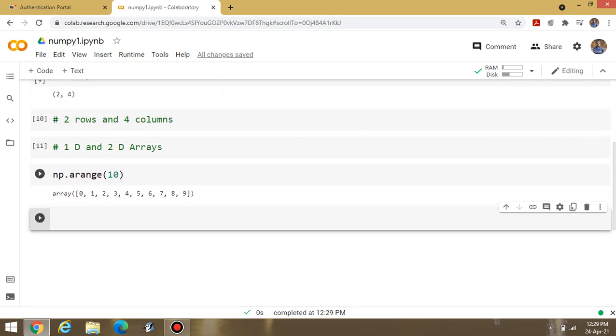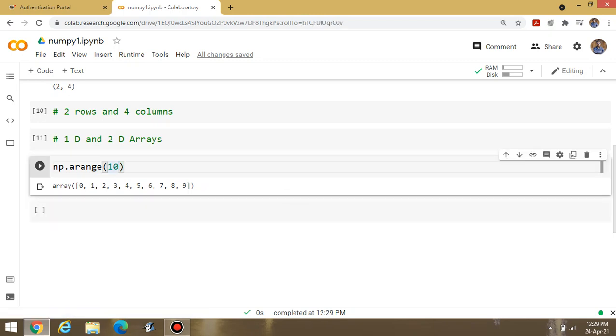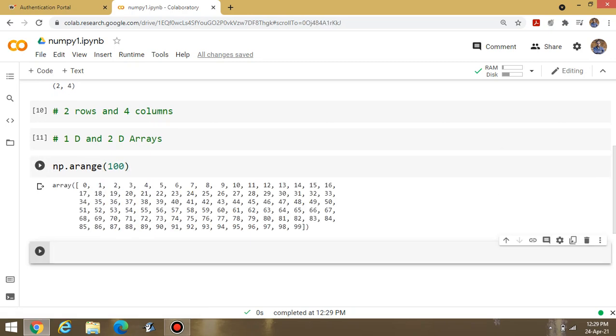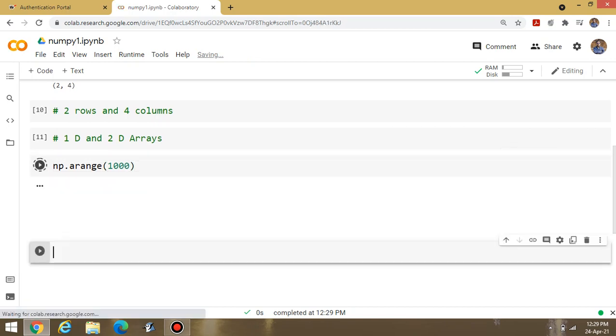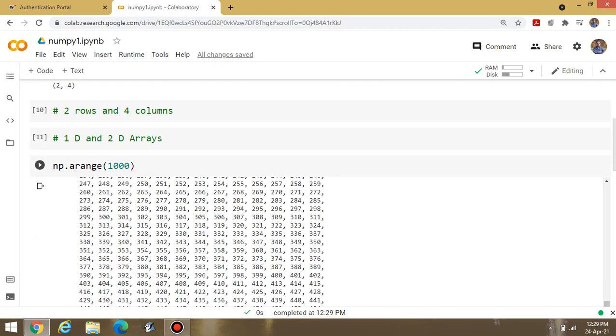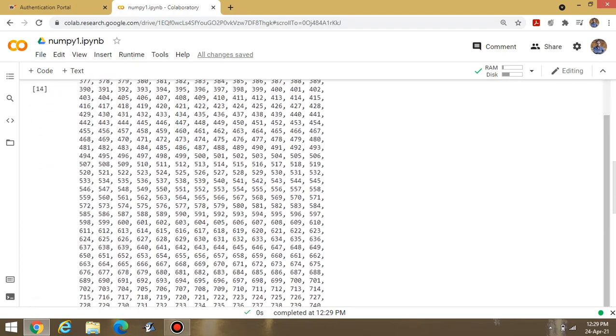Okay, what are the predictions about the answer? If I am writing 10, it means I can print from 0 to 9. If I am writing 100, it means I can print from 0 to 99. If I am writing 1000, it means I can print the data from 0 to 999. You can display the data accordingly.